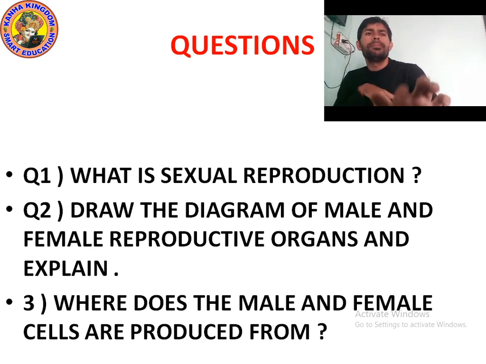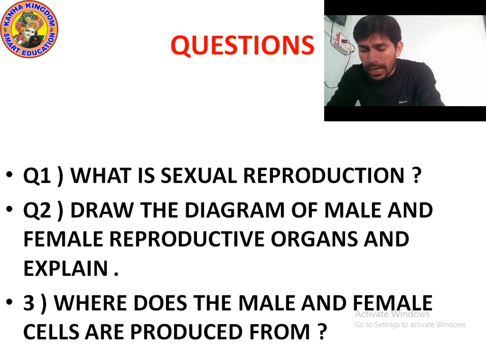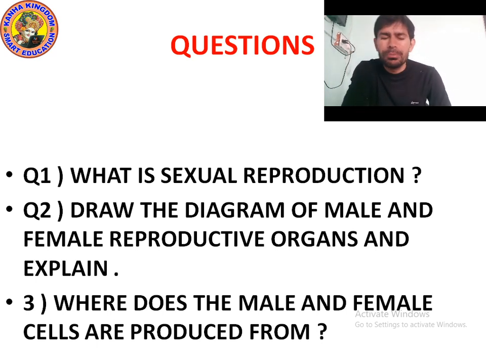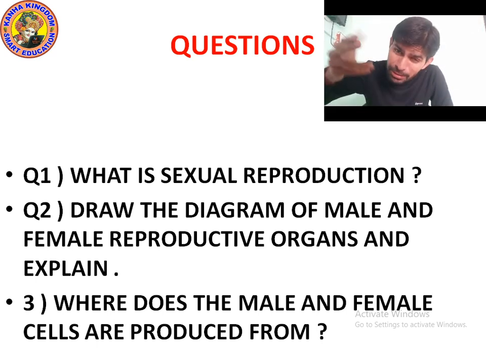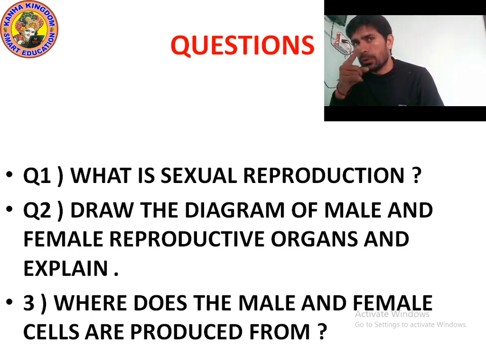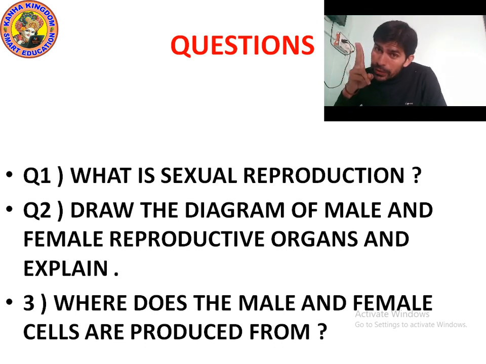And the basic main parts of the female reproductive organ are the ovaries, oviduct and uterus.